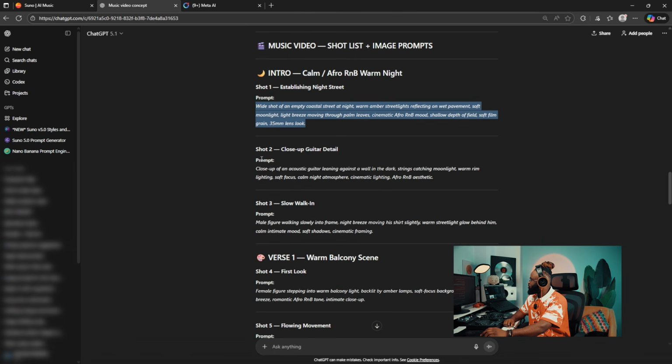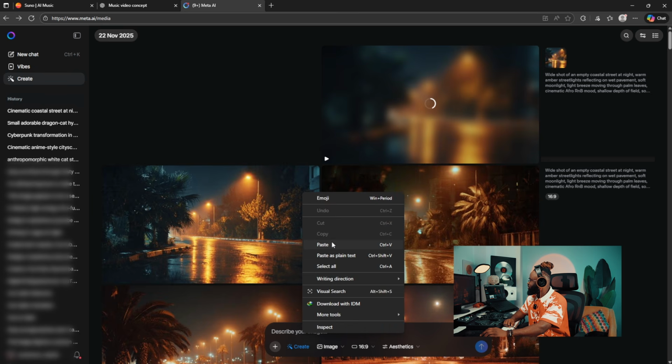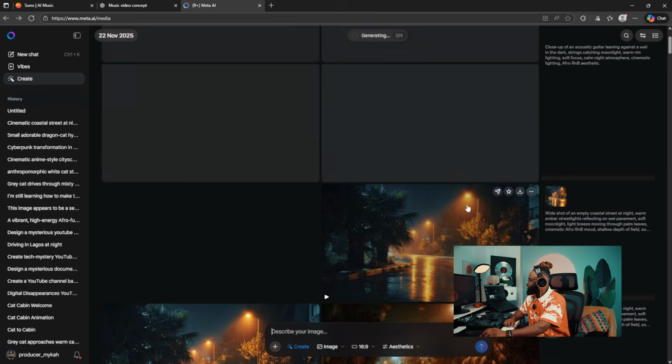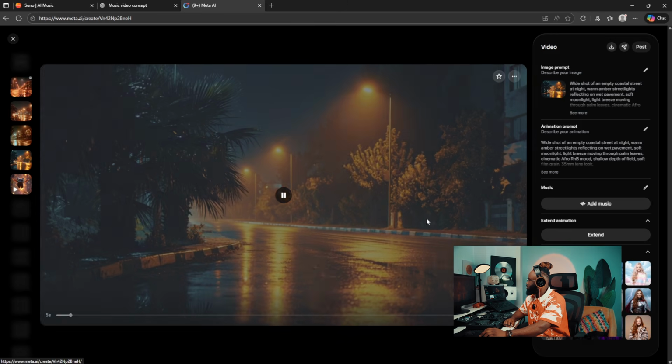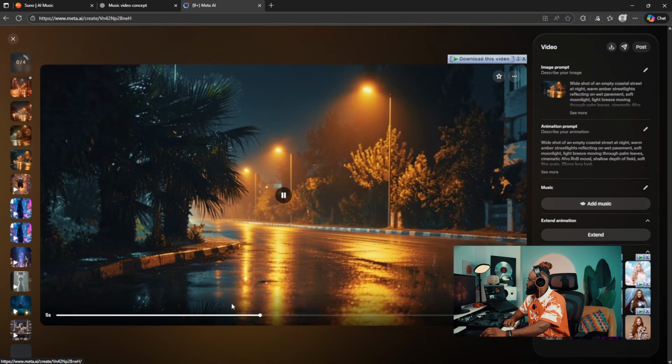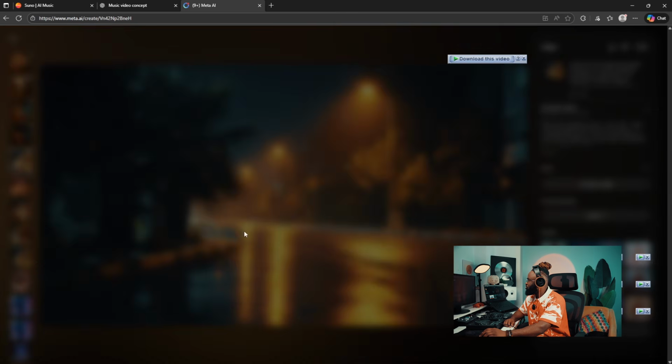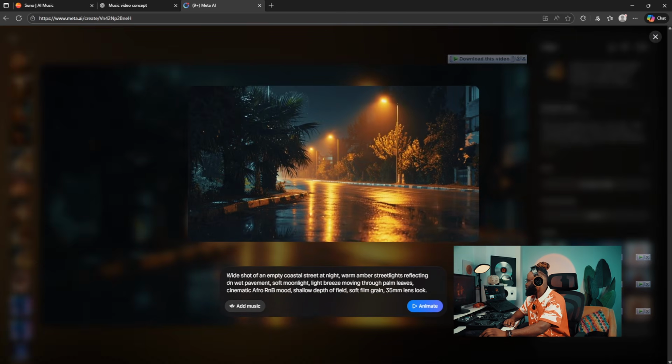So I could now go over to shot 2, close up of an acoustic guitar leaning against a wall in the dark. Let's paste it, and you could do it in such a way that one is creating, another one is creating. So let's hit this, and here it has created the video. So we can look at the video. Or you can even still edit your prompt. Maybe you want cars driving by, you could add it. But yeah, leave it like this.